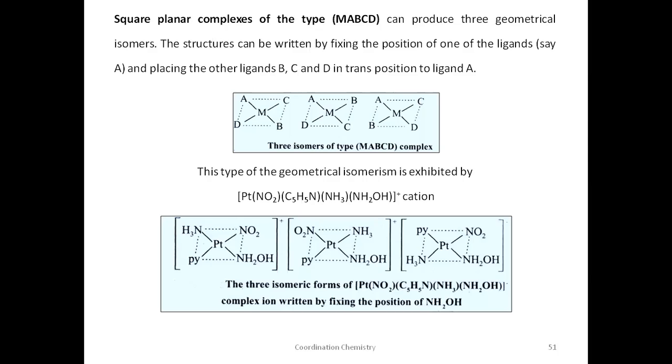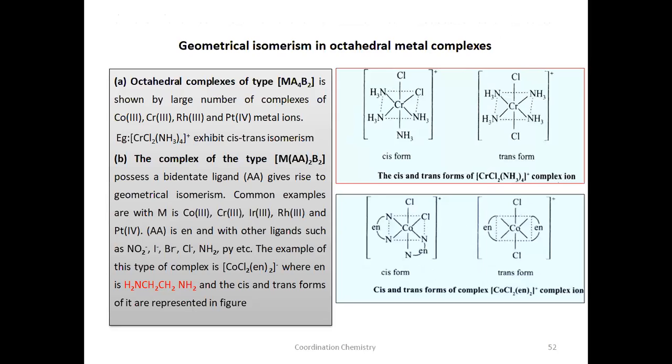So this is about geometrical isomerism in square planar complexes. Now let us see geometrical isomerism in octahedral complexes. Let us take this example: general formula MA4B2. Octahedral complexes mean the coordination number should be 6, so 6 ligands should be there. Out of 6 ligands, in this general formula, 4 are of the same type and 2 are of the same type. That is, 4 are A and 2 are B.